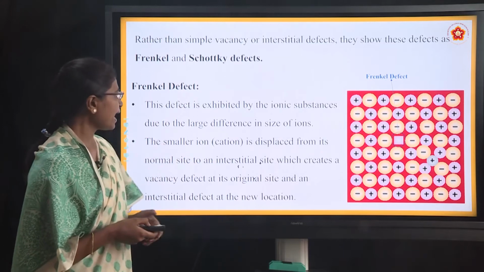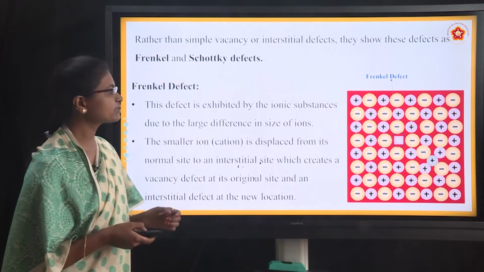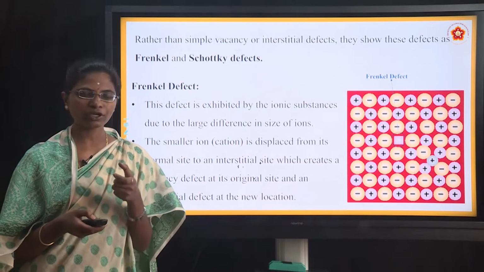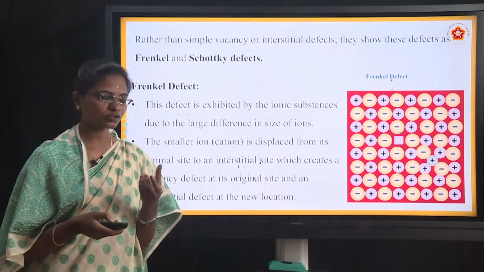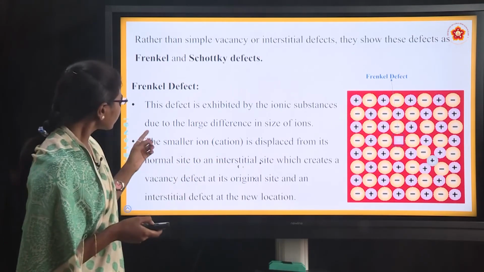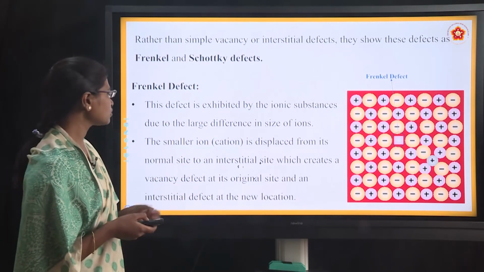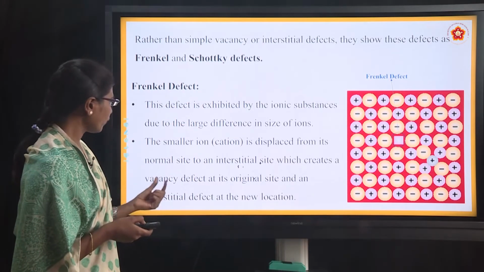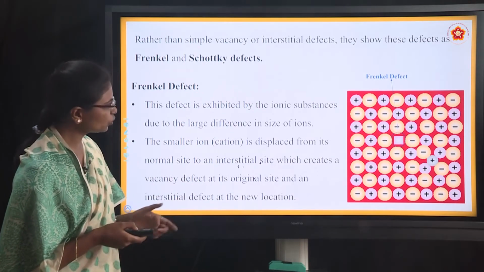This defect is exhibited by ionic substances due to a large difference in the size of the ions. As we know, the sizes of cations and anions are different, and when we compare them, this defect occurs. The smaller ion, that is the cation, is displaced from its normal site to an interstitial site, which creates a vacancy defect at its original site and an interstitial defect at the new location.